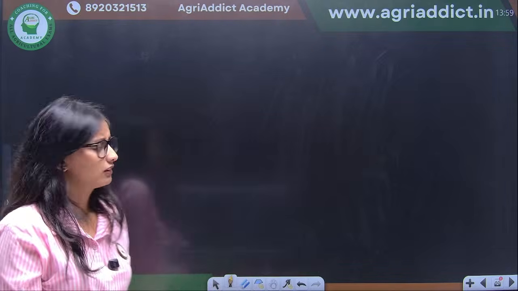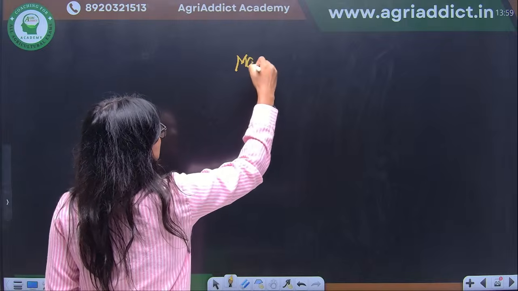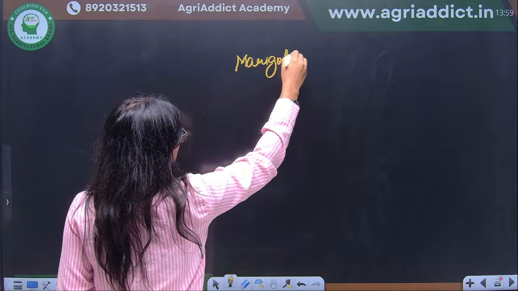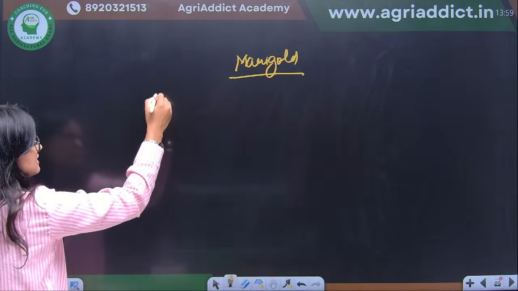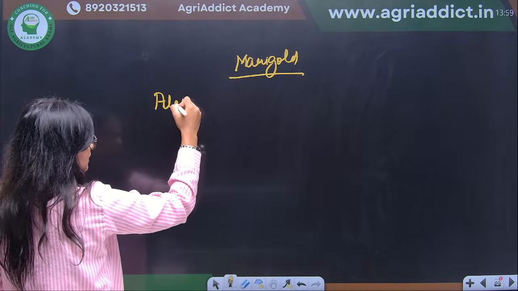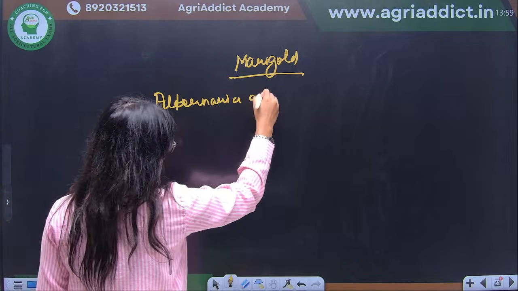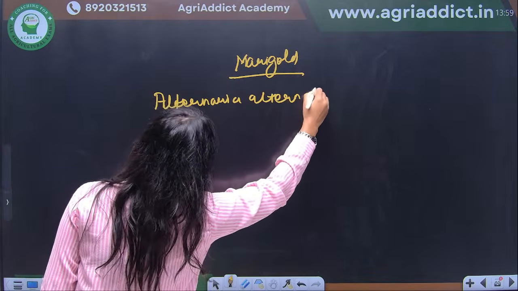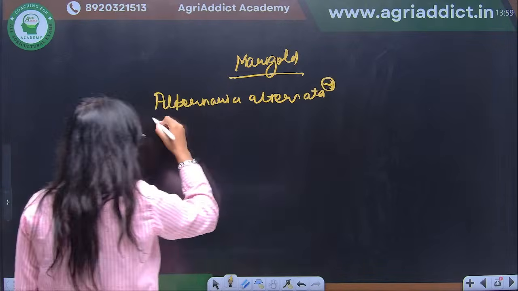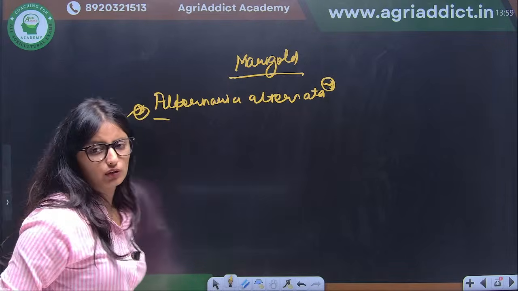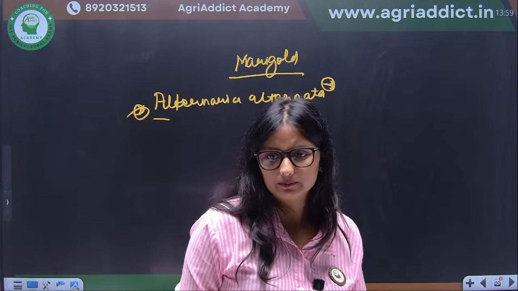There are many crops, but if we talk about marigold, there is a disease that is leaf spot, caused by Alternaria alternata. This is the thing that I found important, so that's why it is not in your notes.